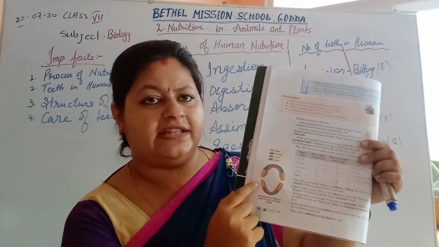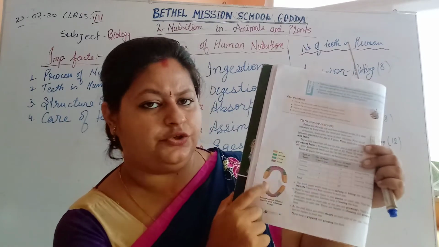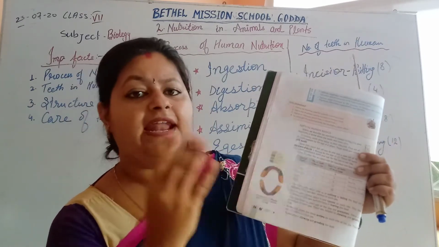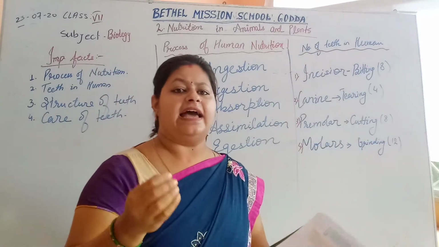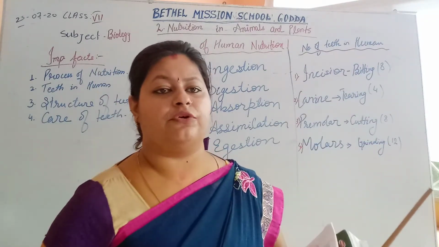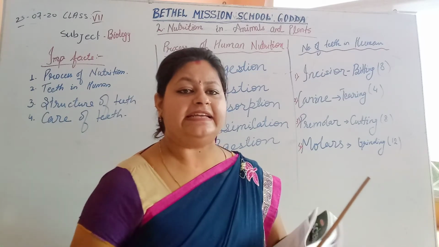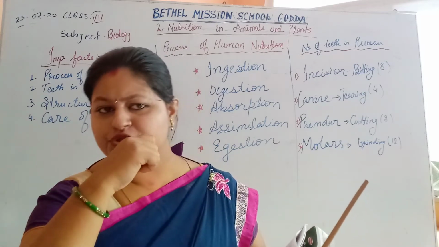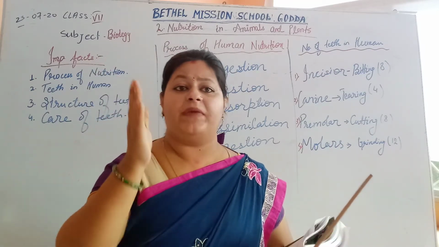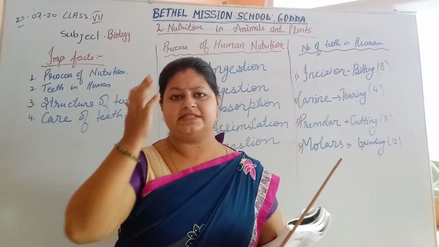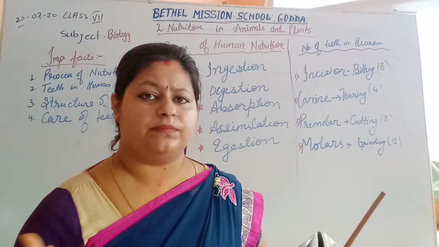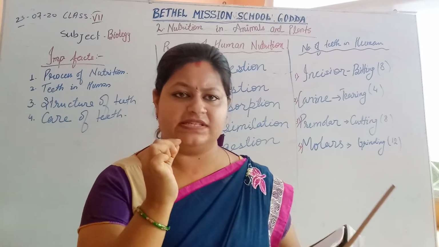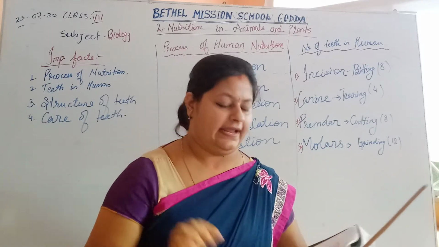There are 4 canines altogether, 2 in each jaw. First here, this side, here and here. These canines are used to tear up the food. If you are having non-vegetarian food, then you tear it, isn't it? In animals, herbivorous and carnivorous, you can find that the canines have grown up a little bit more, isn't it? So, that is the canine.